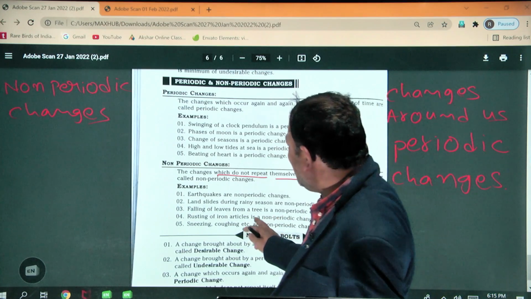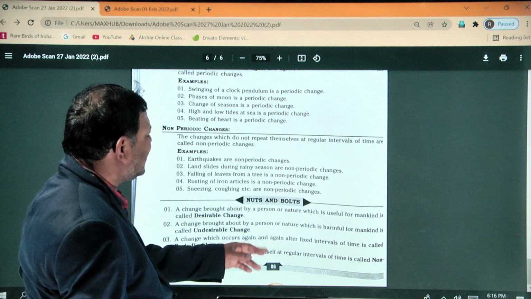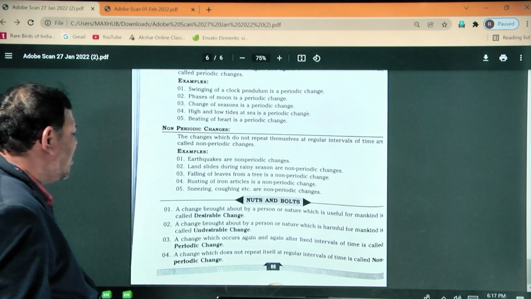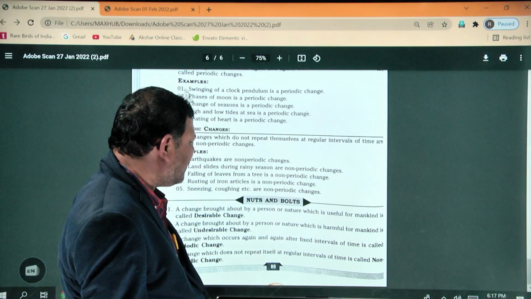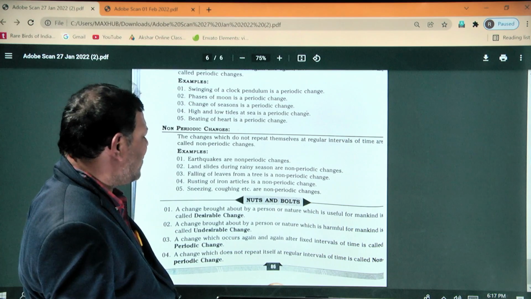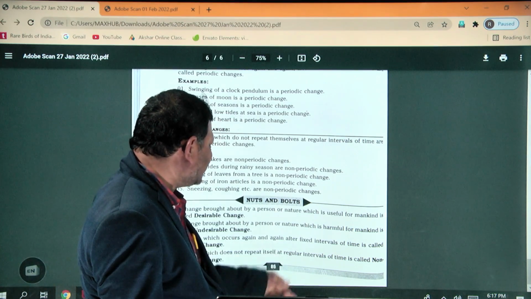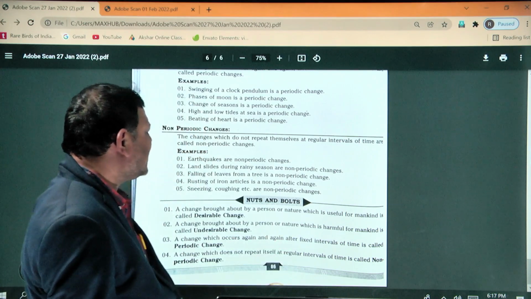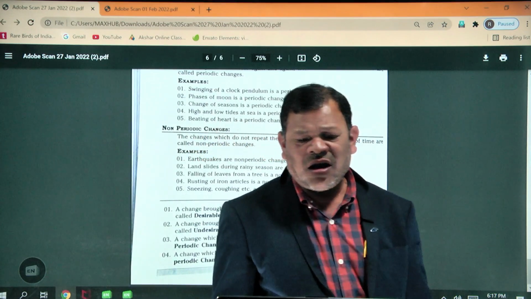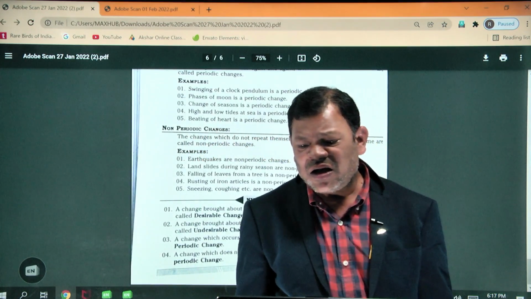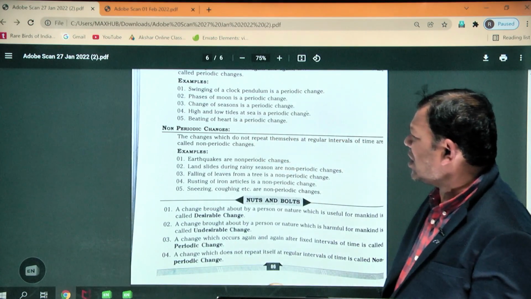A change made by a person or nature which is harmful for mankind is called an undesirable change. A change which occurs again and again after fixed intervals of time is called a periodic change. A change which does not repeat itself at regular intervals of time is called a non-periodic change. Last but not least, we will discuss physical changes and chemical changes.